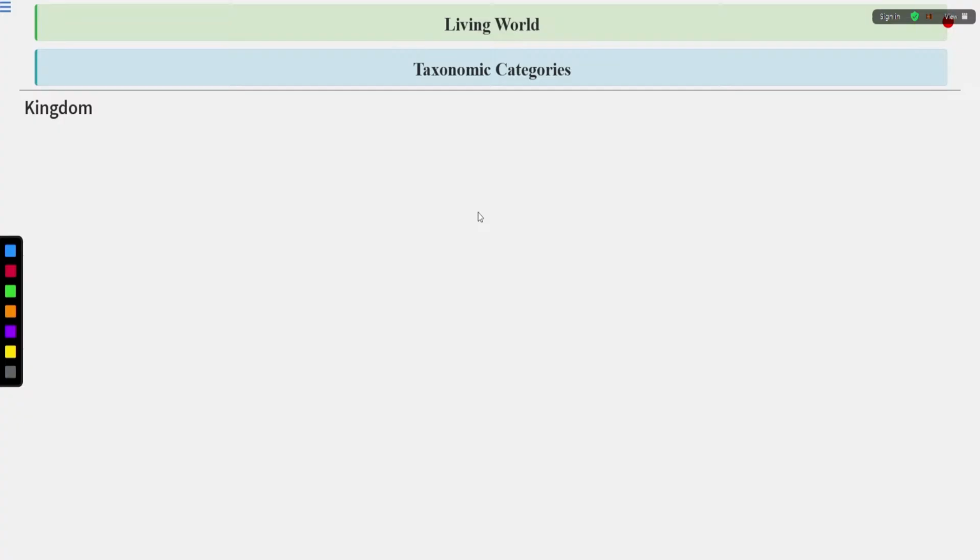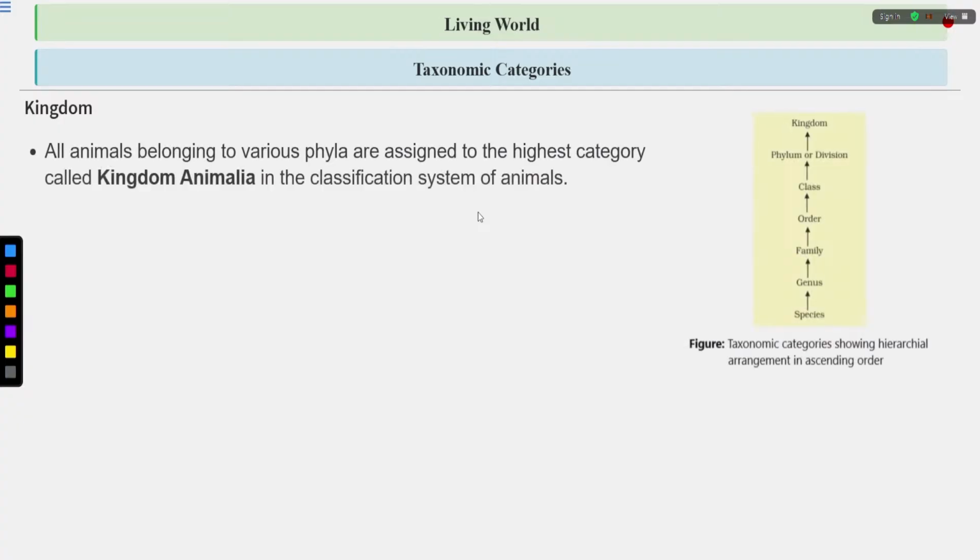Then you have the kingdom. So all animals belonging to various phyla are assigned to the highest category called the kingdom Animalia in the classification system of the animals. This is the highest category, so it is quite a broad category. The number of shared characteristics will be minimum, very less, because animals include chordates, non-chordates, insects, annelids. Clear? So that's why it is a very broad category.